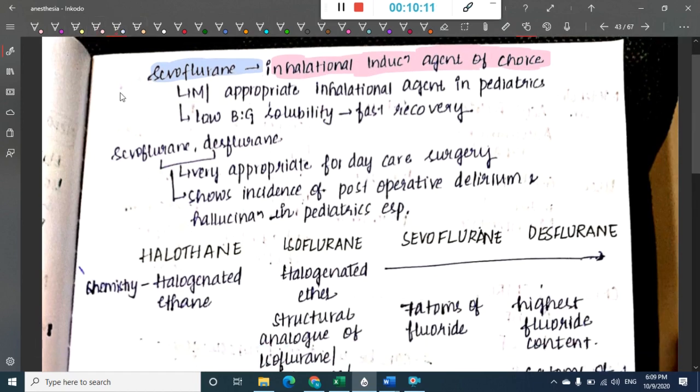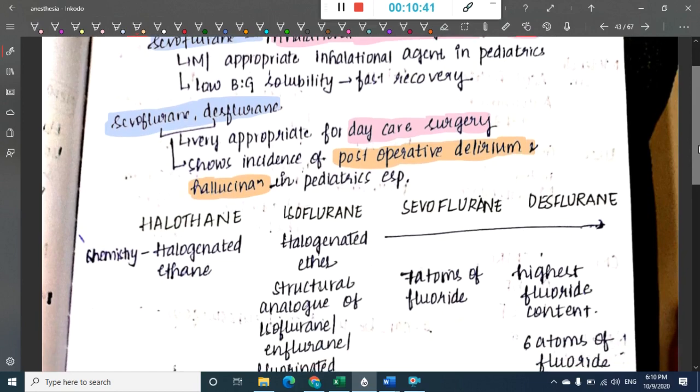Among all the drugs, sevoflurane and desflurane have less blood gas solubility, so they have the fastest induction, right? Because of the faster induction, they can be used for daycare surgery, and these will also show the side effects of post-operative delirium and hallucinations, especially in pediatric patients.